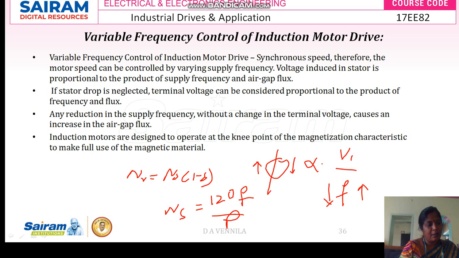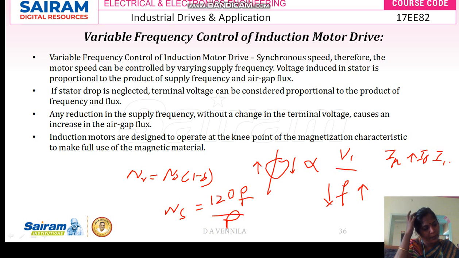And one more thing: if the flux increases, automatically the magnetizing current will also increase, so that your no load current I0 as well as your I1 current will also increase.